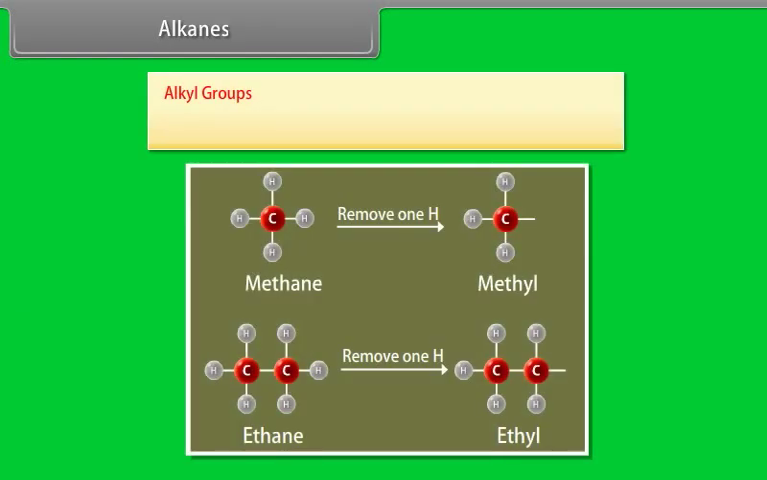Alkyl groups. An alkyl is basically an alkane minus one of its hydrogen atom. For example, if methane removes one hydrogen, we will get methyl. Similarly, if ethane removes one hydrogen, we will get ethyl.